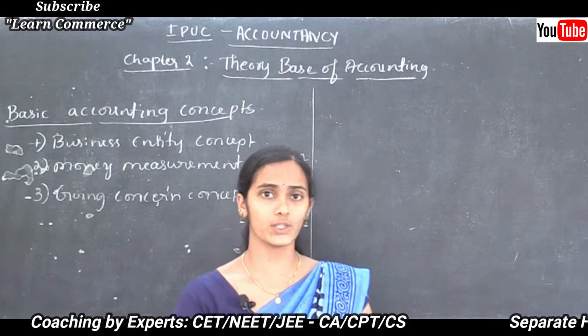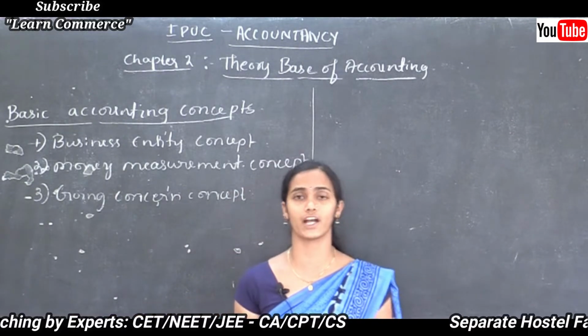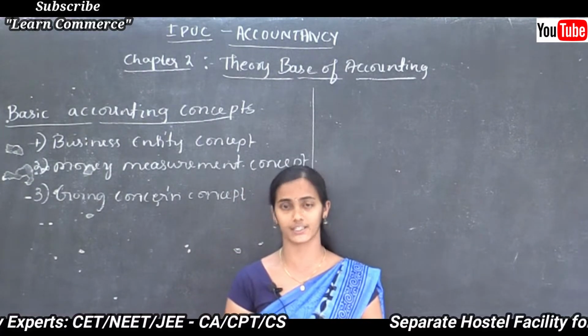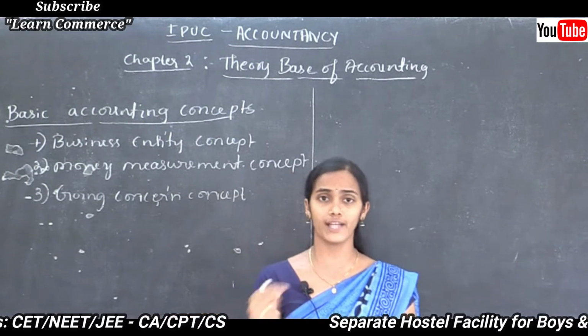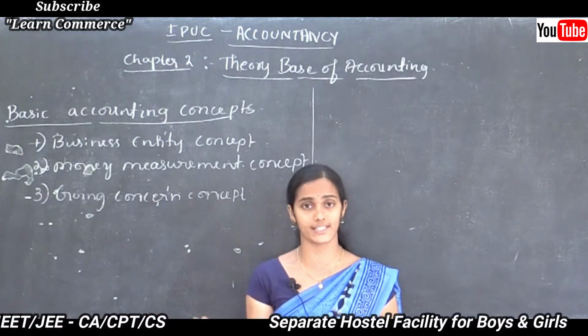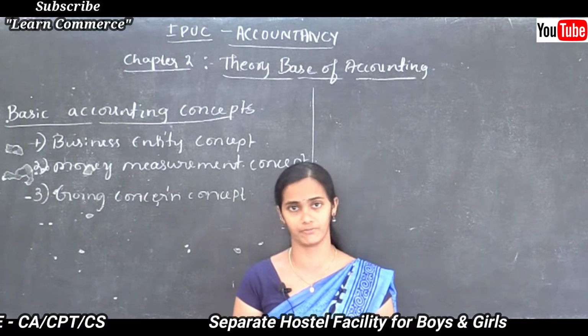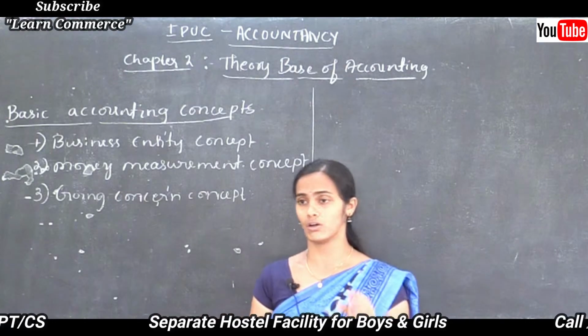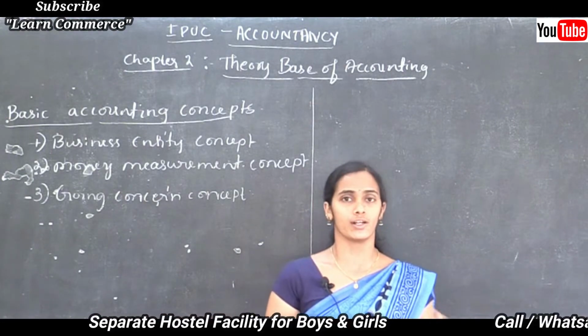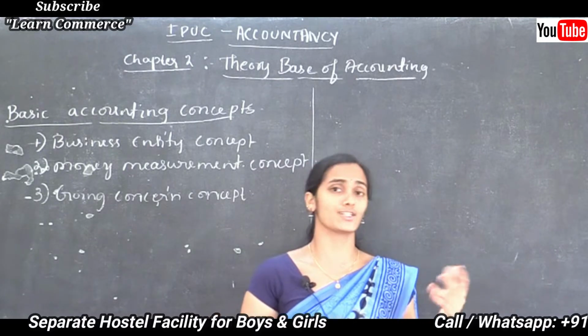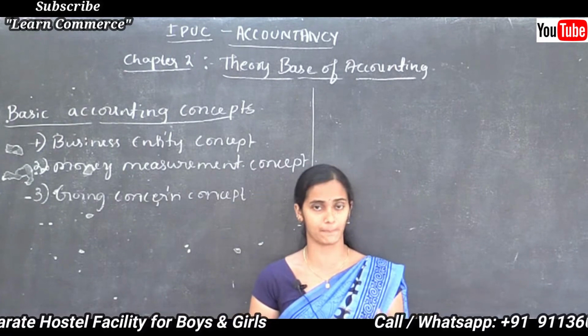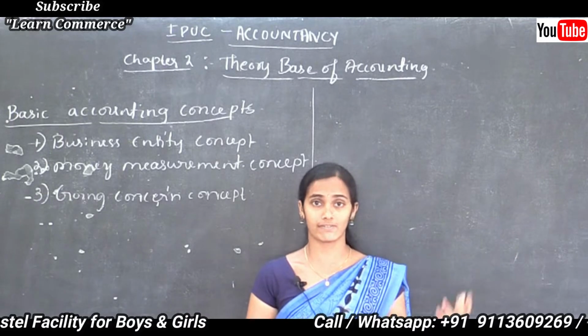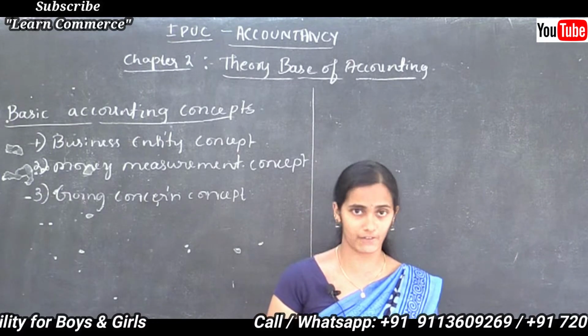See, we know that the main function of accounting is to record the business transaction in the books of account. Through that, we can give the financial statement to the interested users of information. Correct, right? And I already told you that to record the transactions, we need to follow some basic principles or rules which were developed over a long period of time.